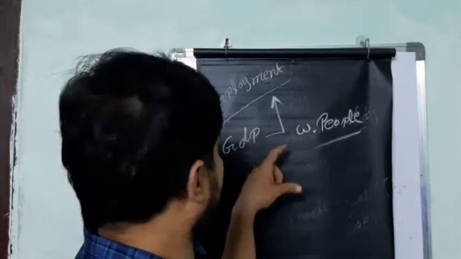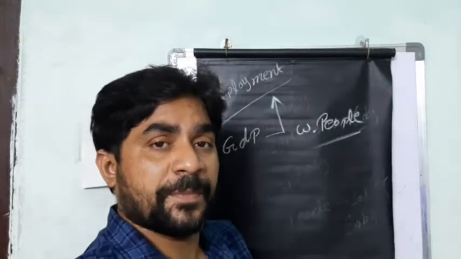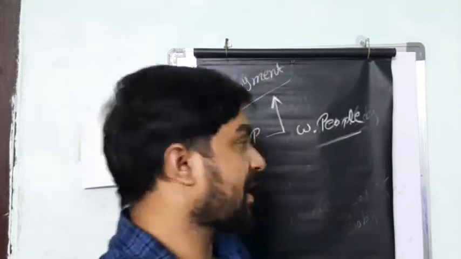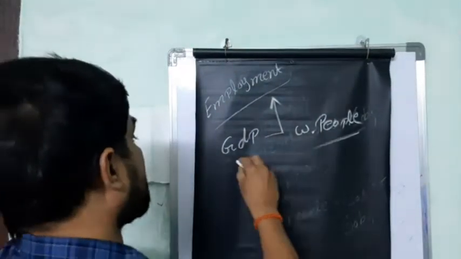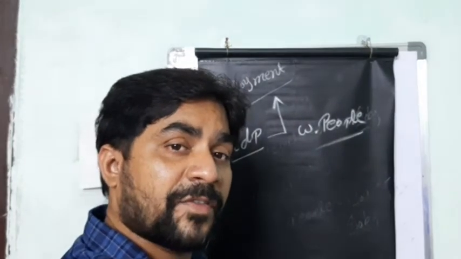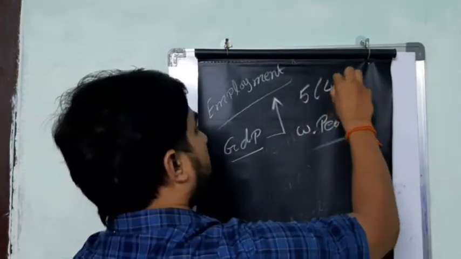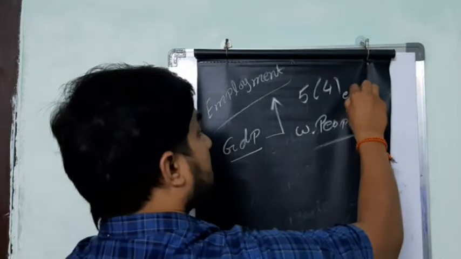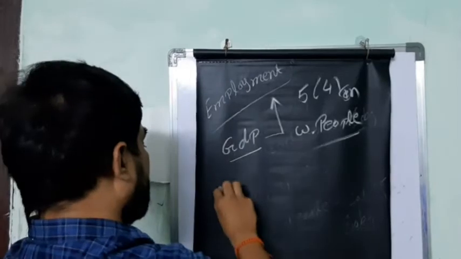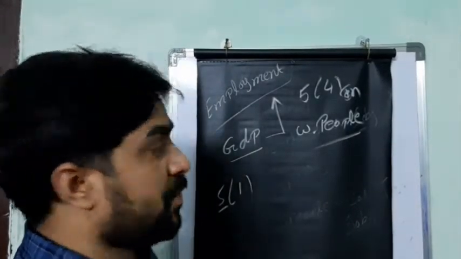So here the GDP has a link with the working people, or the working population. If a country has more employees, the country has more GDP. So we know what is meant by GDP. GDP means the total value of all the final goods and services. Take an example, in one family, 4 are working, so it means they have more income. In one family, 5 are there, but only 1 is working. It means there is less income.